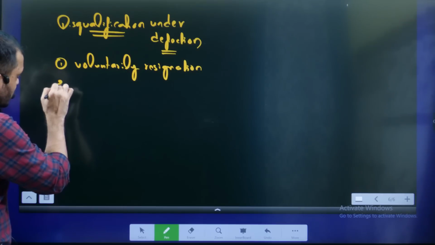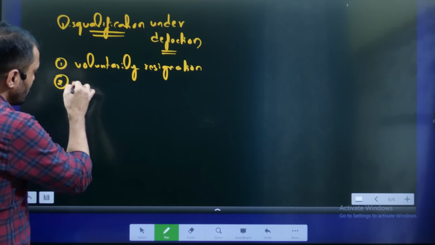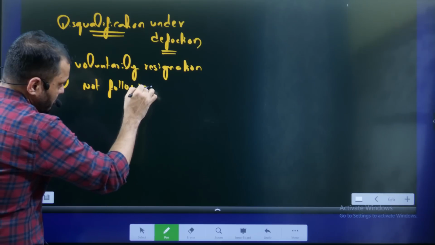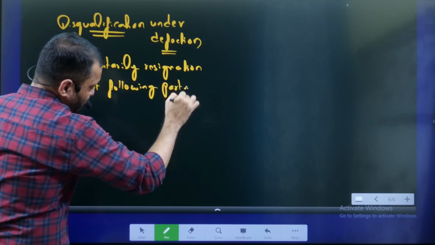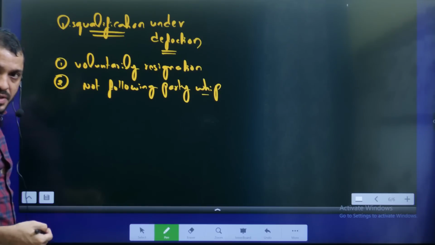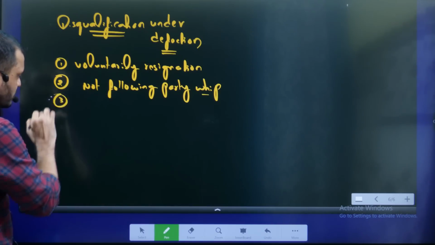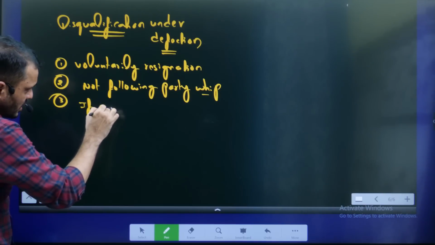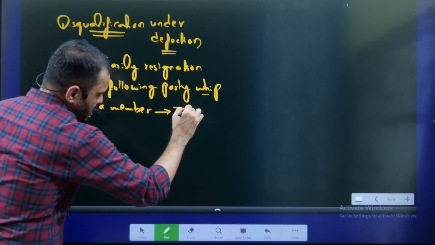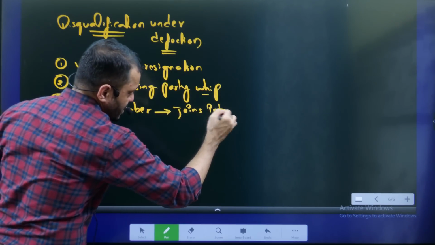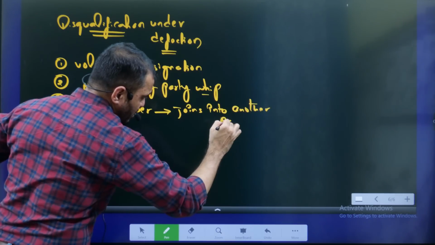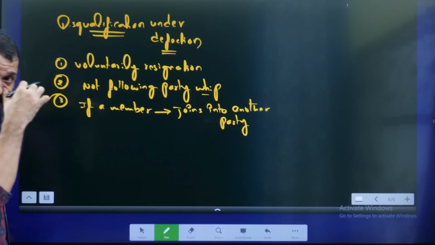Then, second condition, if a member does not follow the party whip. A whip is a person who controls the members' behavior in the house. And third one, if a member joins another party, that is what we are discussing now. Very frequently it happens, due to various reasons.